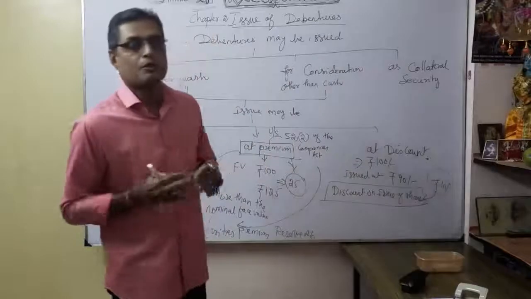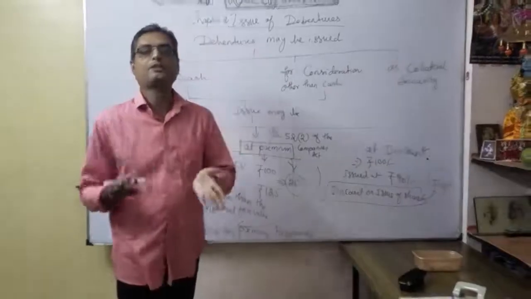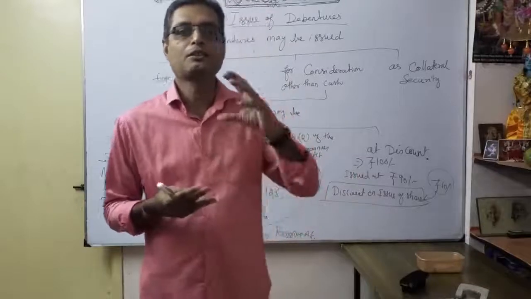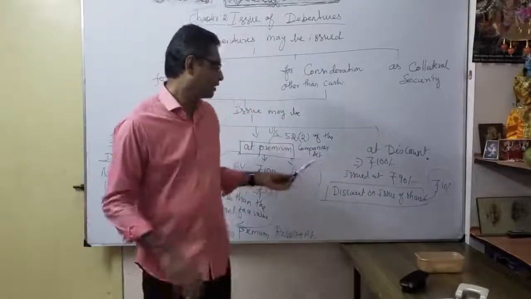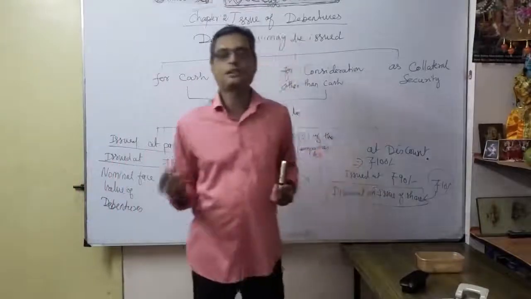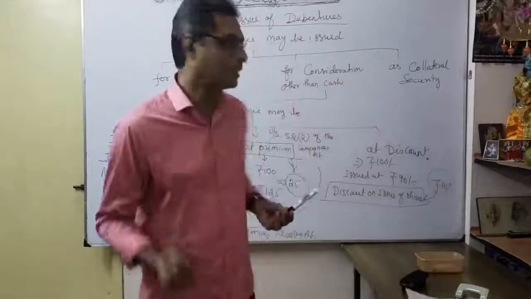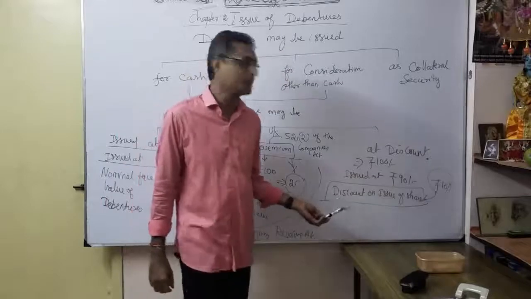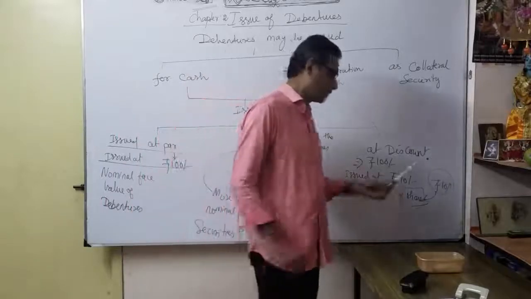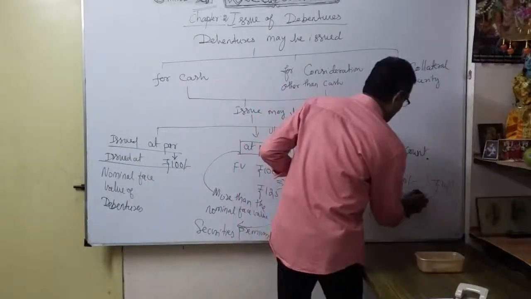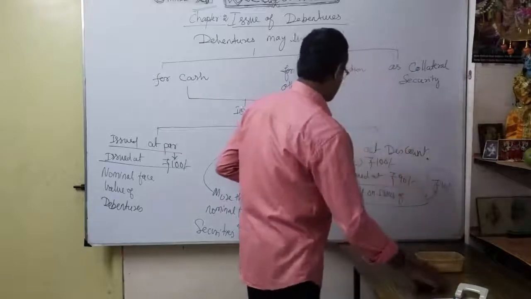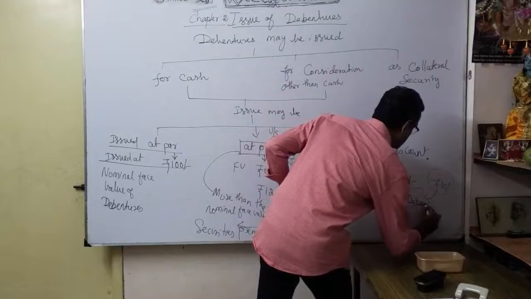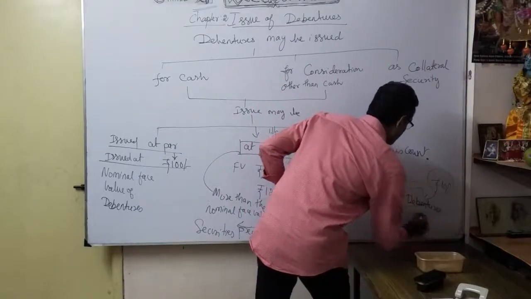So we approach the debentures for nominal face value 100 rupees, but issued at discount means what? 90 rupees. So 10 rupees we are losing. We are unable to collect 10 rupees. So whatever that loss, which account are you going to debit? Discount on issue of, sorry, I am writing shares, so discount on issue of debentures. Okay, that is very clear, debentures.